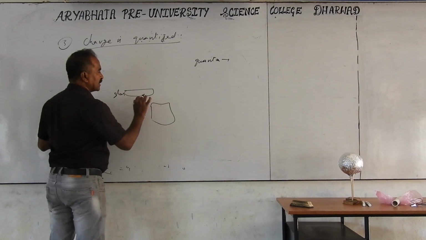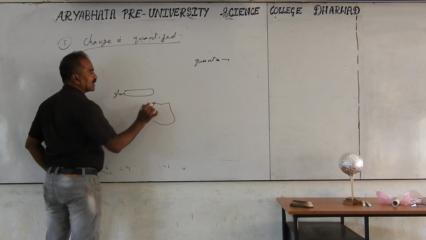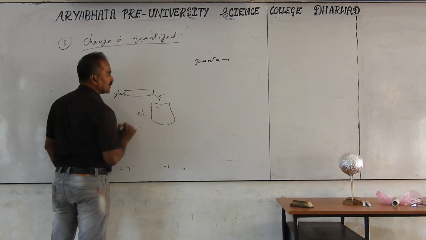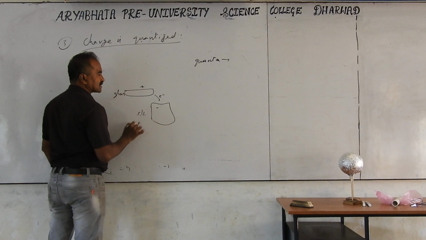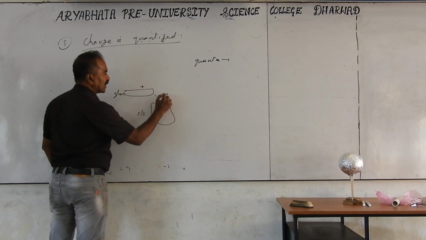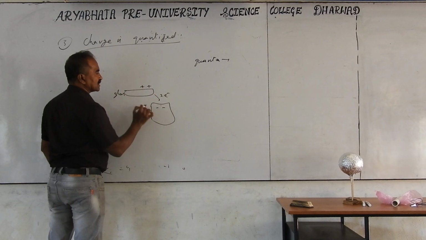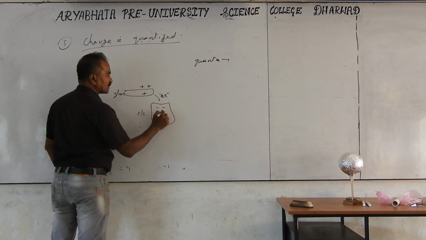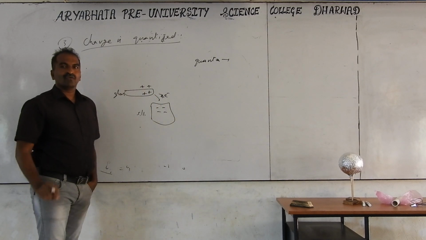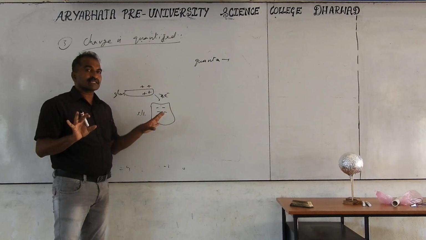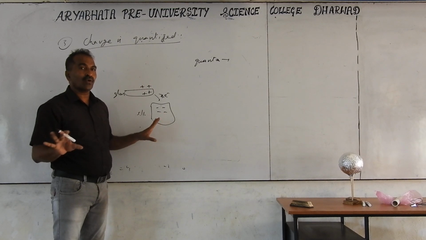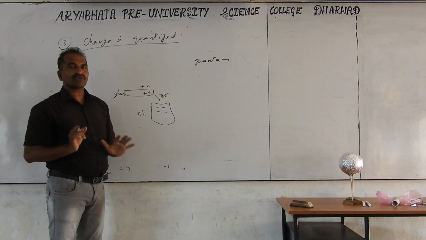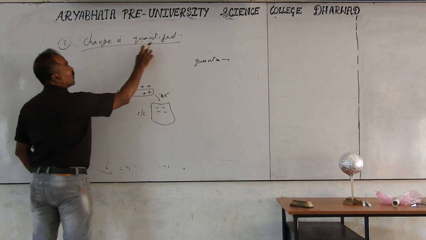Electrons are transferred from the glass to the silk. If one electron is transferred, here you get -1 and here you get +1. If 2 electrons are transferred, it becomes 2 minus and 2 plus. If 3 electrons are transferred, 3. Again, if 4 electrons are transferred, 4. Always we are transferring only whole electrons. We cannot transfer half an electron, or 1.5 electrons. No. You will get only round figures: 1 electron transferred, 2 electrons, 3 electrons. It means only integer numbers are taken. So according to this, charge is quantized.